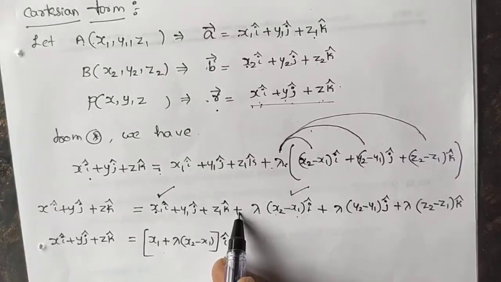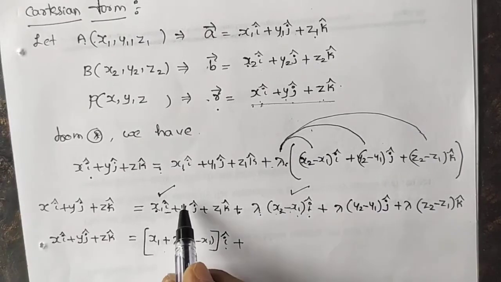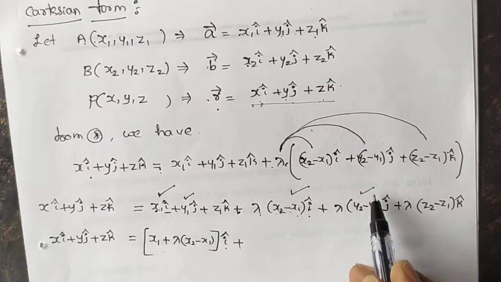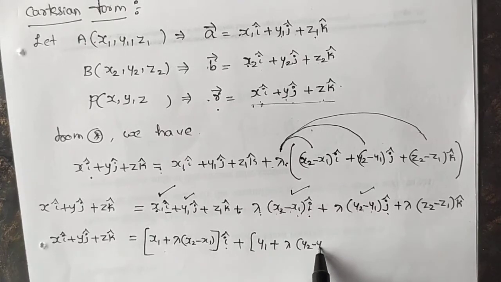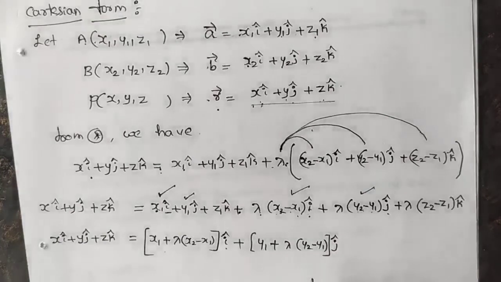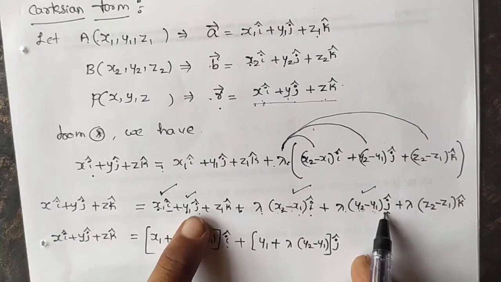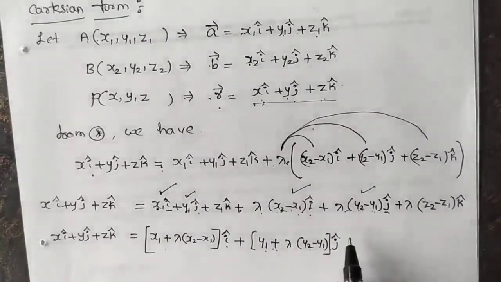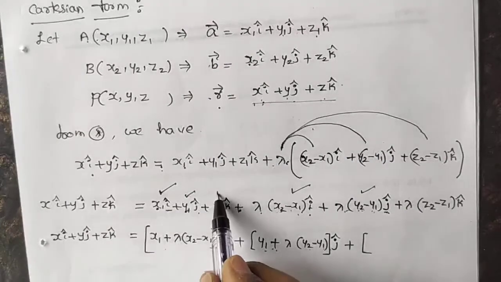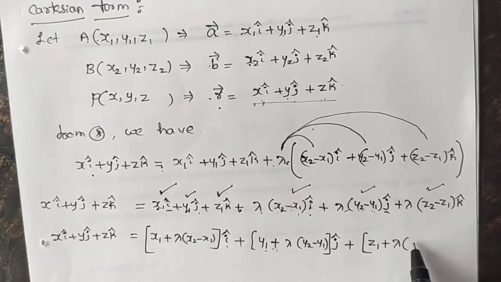Similarly, plus (y1 plus lambda into (y2 minus y1)) j cap, taking j as common, plus (z1 plus lambda into (z2 minus z1)) k cap.